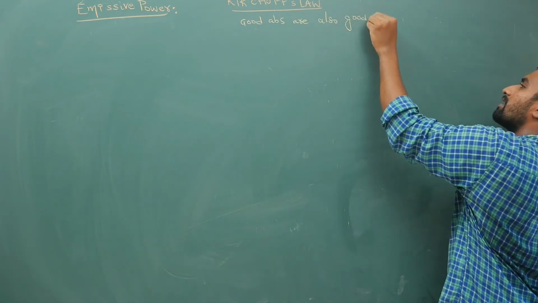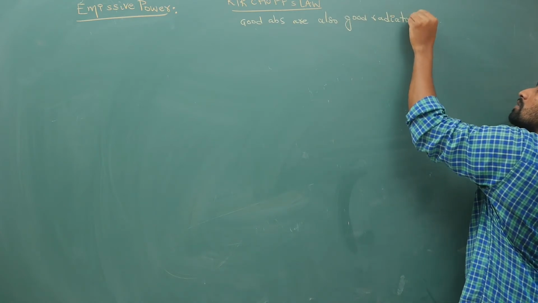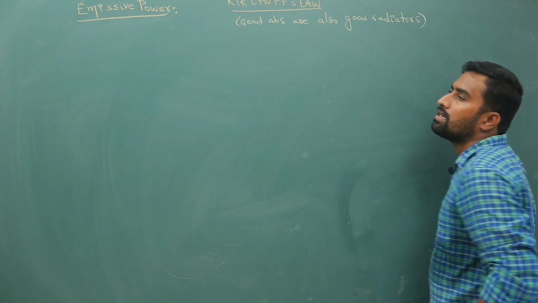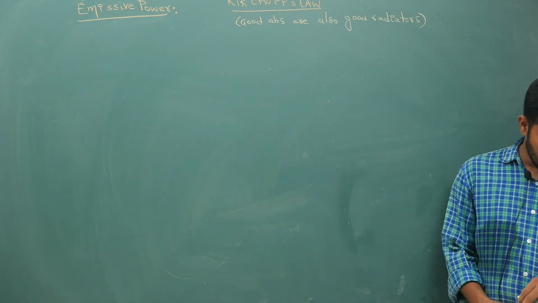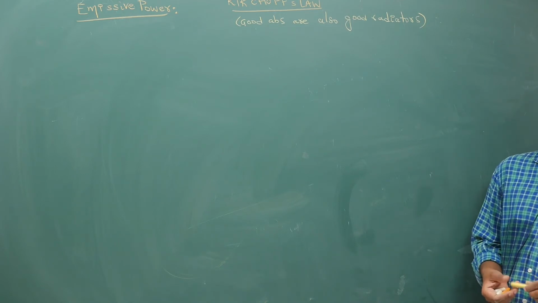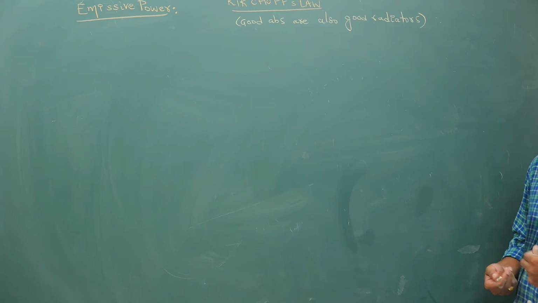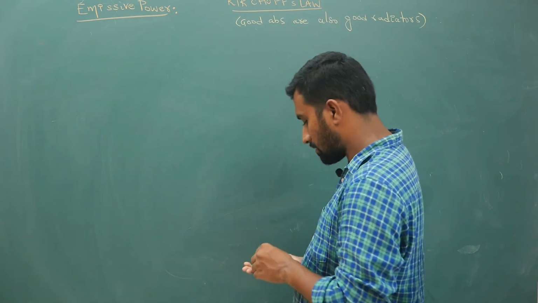I will write good radiators. Good absorbers are also good radiators. That is your Kirchhoff's law statement. I will elaborate it now, don't worry, but keep this point in mind. Now, to explain this more we need to define certain terms. First one is emissive power.